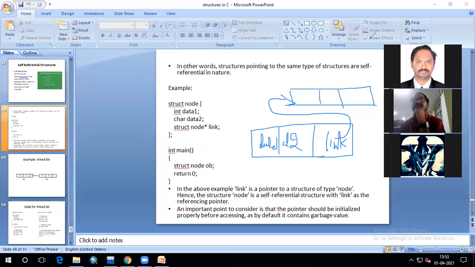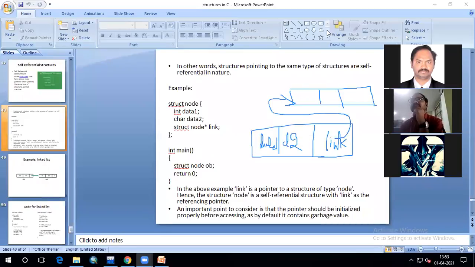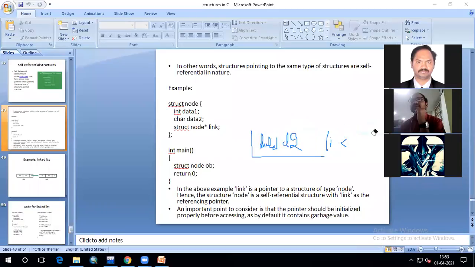So here you can understand by taking one example. Let me erase this. Otherwise it will show on every page.